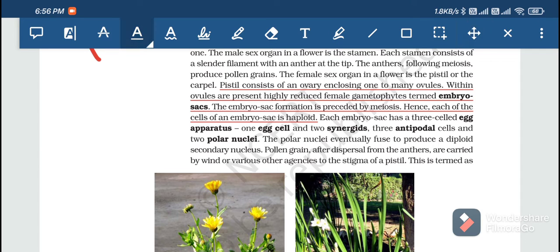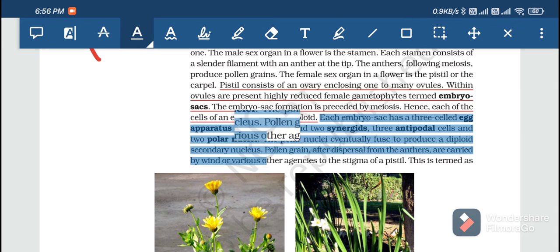So what are the components of an embryo sac? Each embryo sac has a three-celled egg apparatus: one egg cell and two synergids, three antipodals, and two polar nuclei. The polar nuclei eventually fuse to produce a diploid secondary nucleus.